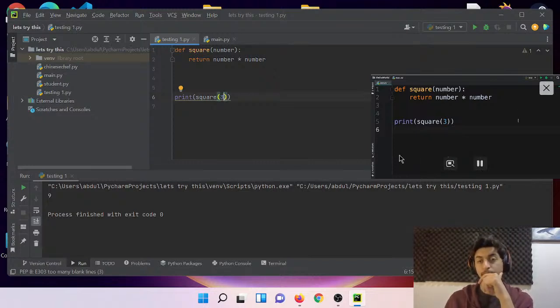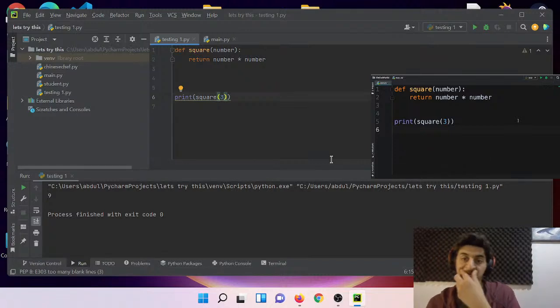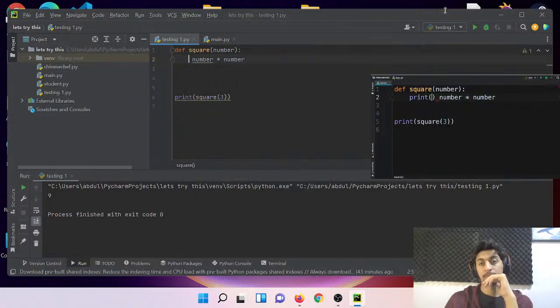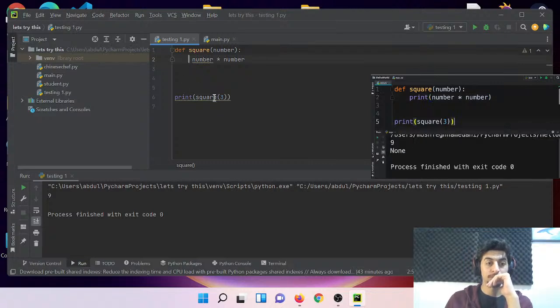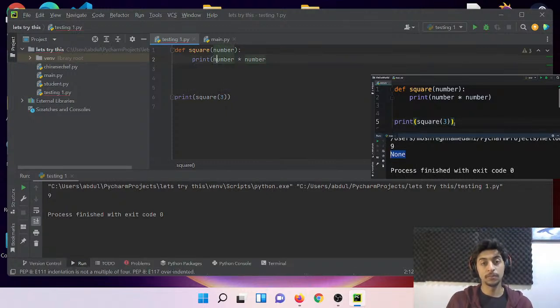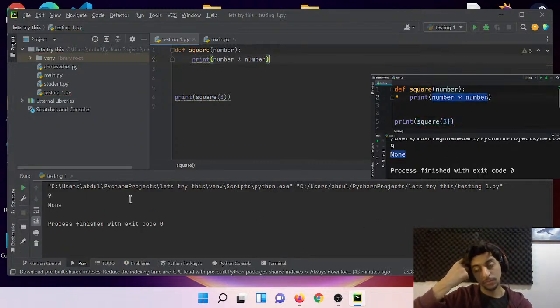Now, what happens if we don't use a return statement in our function? So in the last example, we simply used a print statement. Let's temporarily remove this return statement and print the result on the terminal like this. So let's run our program one more time and see what we get. We get two things on the terminal, the number 9 and none. What is happening here? Well, when Python interpreter executes this code, first it will call the square function. So the control moves to the square function. Here we calculate the square of this given number and then print it on the terminal. That is the reason we see 9 right here.